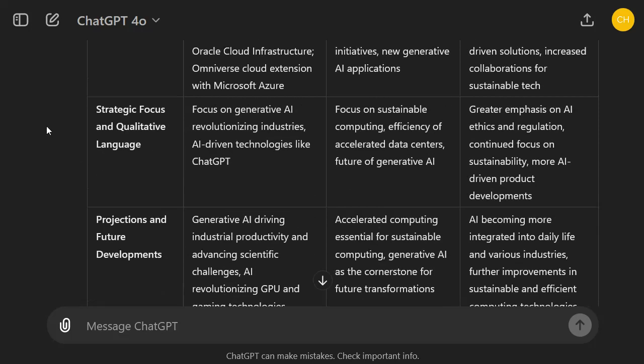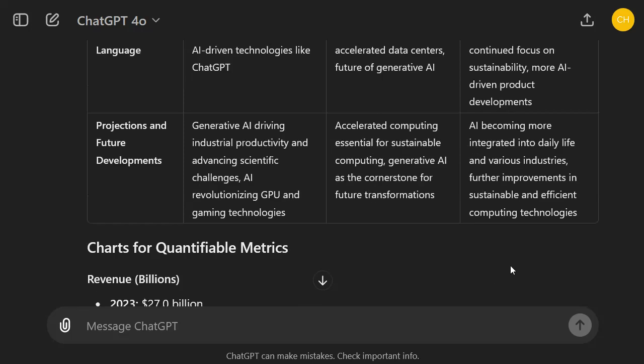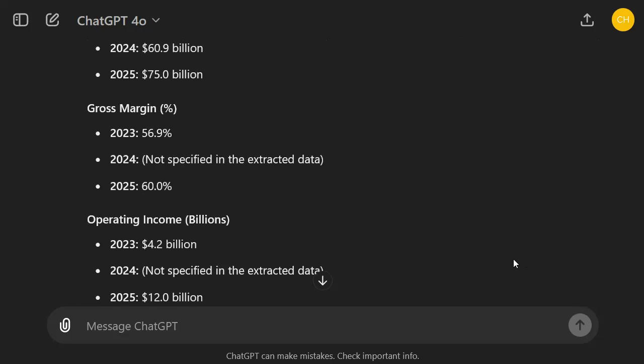And strategic focus and qualitative language. They will place greater emphasis on AI ethics and regulation, continued focus on regulation, you see Sovereign AI, and continued focus on sustainability. I also think so. They talk more and more about green data center solutions and more AI-driven product developments. I think all of those are pretty clear and pretty correct. Projections and future developments: AI becoming more integrated into daily life in various industries, and further improvements in sustainable and efficient computing technologies. Okay, so I think these are reasonable.